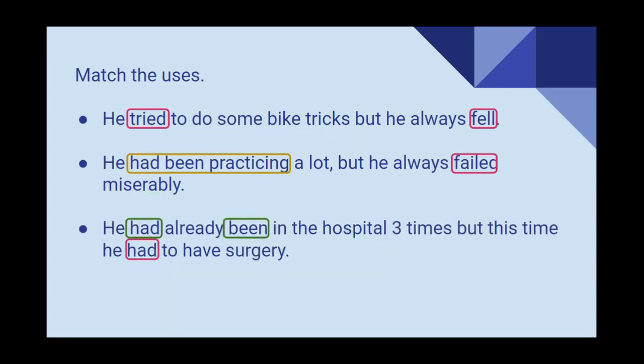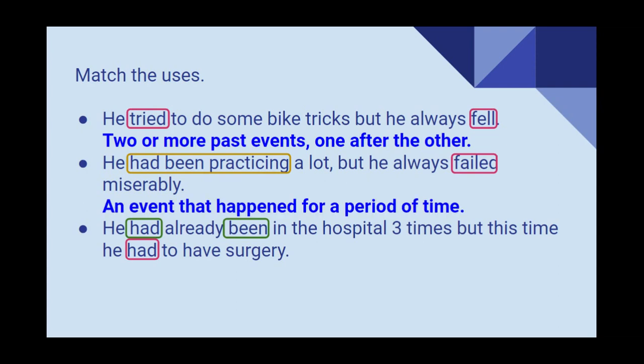Okay, let's check. So in the first sentence, he tried to do some tricks, but he always fell. We're talking about two or more past events, one after the other, and they are in the same timeline. Now, he had been practicing a lot, but he always failed miserably. We're talking about an event that happened for a period of time. This is more like a background or a setup, so we're using the continuous form of the past perfect.